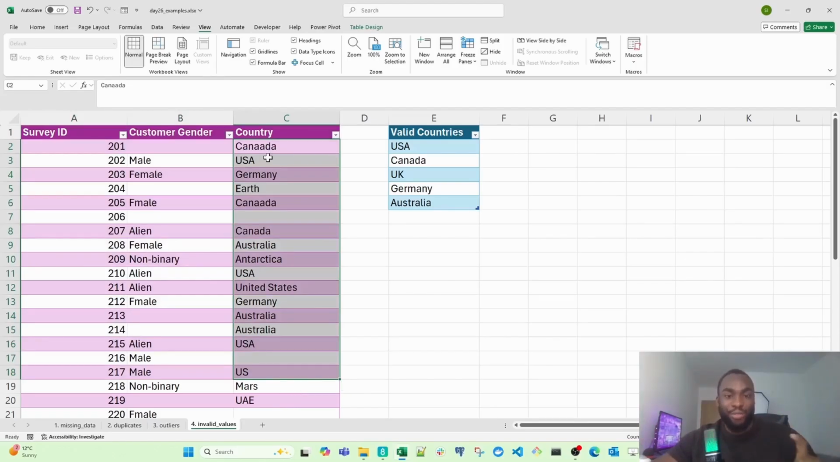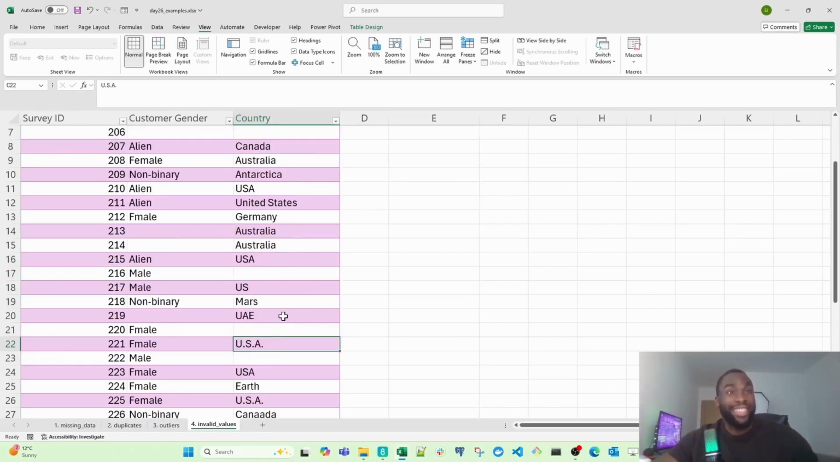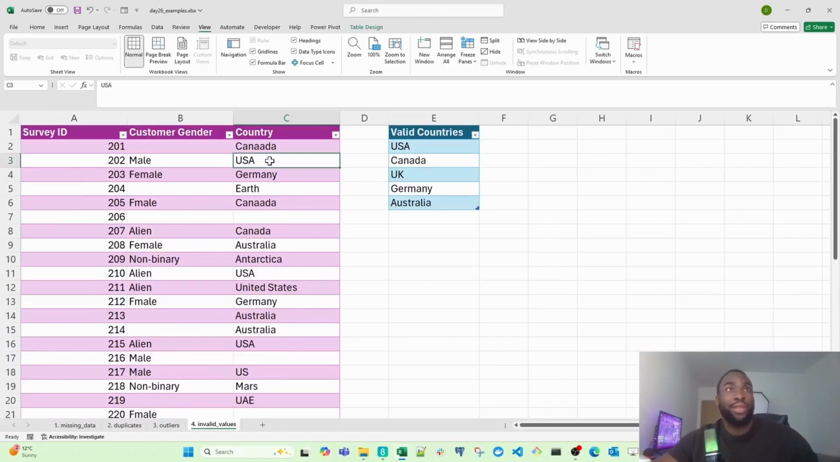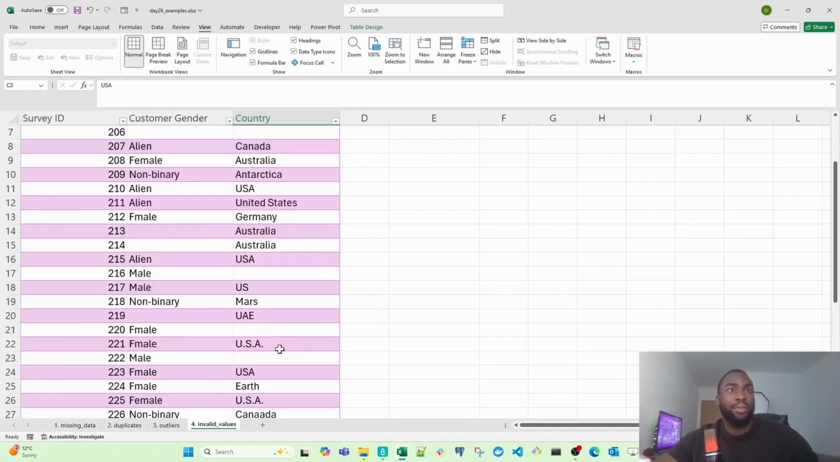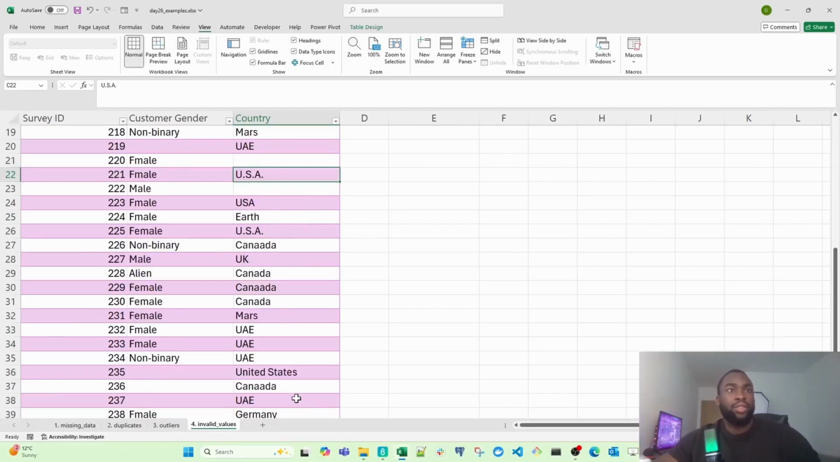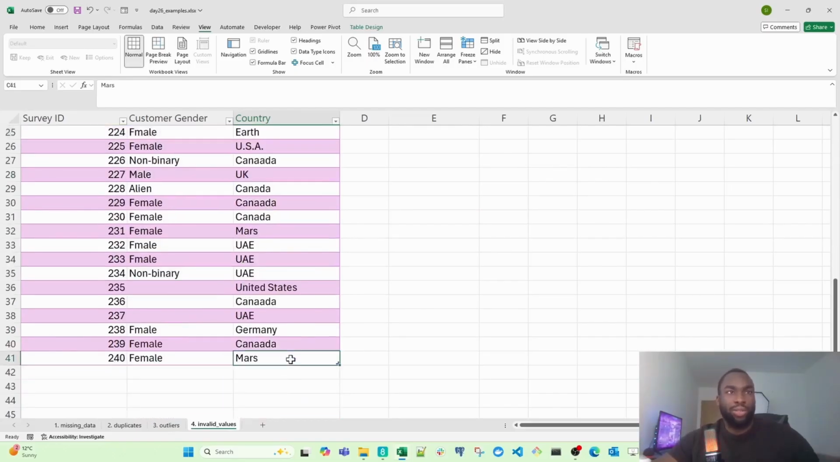However, in the country field, we're seeing things like incorrect spellings of certain countries. We're seeing inconsistent formatting. So as you can see, USA is all in letters, but USA here contains full stops in between. And look at that. Someone's actually put Mars in the country field.